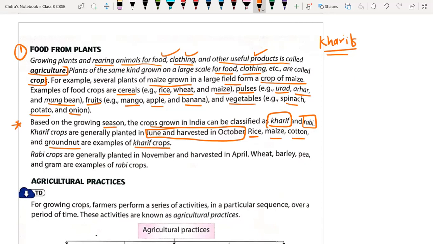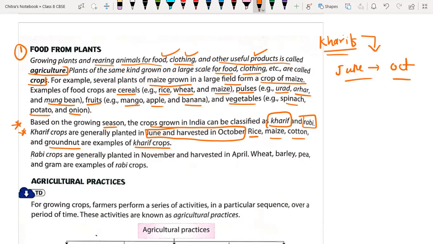Okay, so just remember from June to October. Sir, for Kharif they will sow the seeds in June and harvest the plants in October. Yes. Sir, but they need extra time for growing also, no, sir? Yes, and they require more water also as compared to other crops. Yes, sir. Okay, so this is for Kharif.